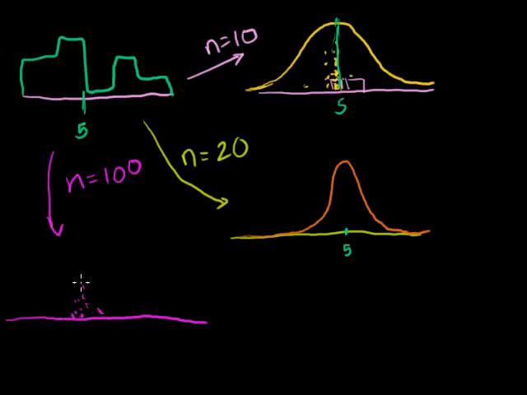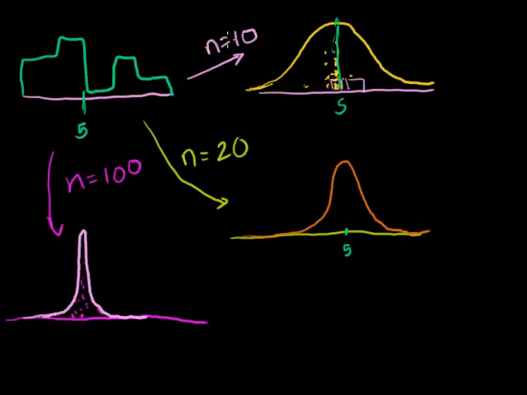If we keep doing that, we're going to have something that's even more normal than either of these, a much closer fit to a true normal distribution. But even more obvious to the human eye, it's going to be even tighter, with a very low standard deviation. It's going to look something like that. And I'll show you that on the simulation app later in this video.